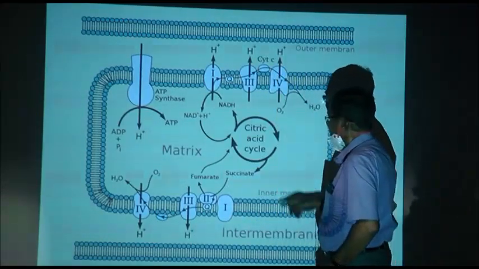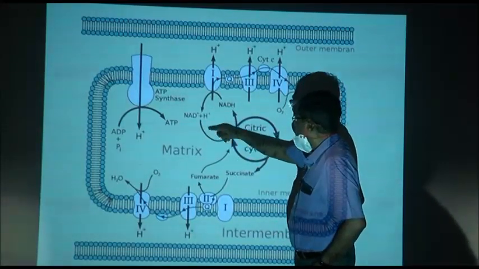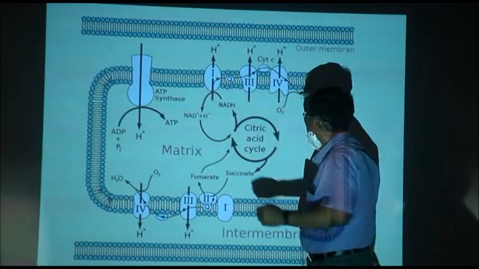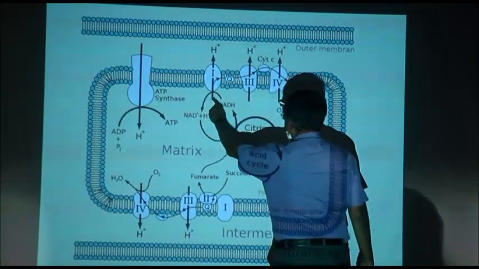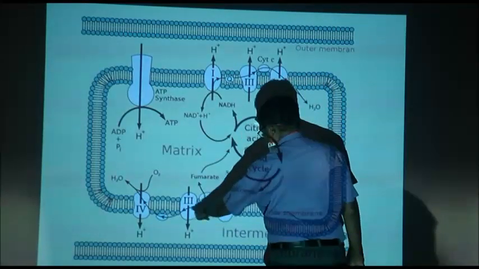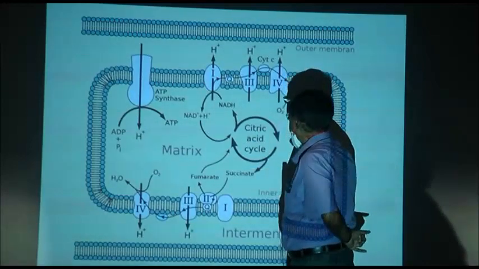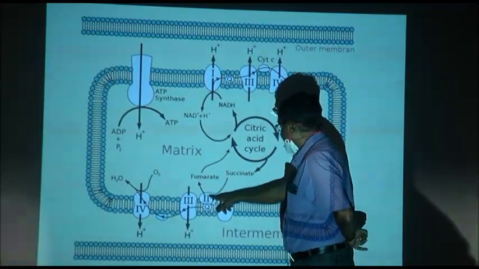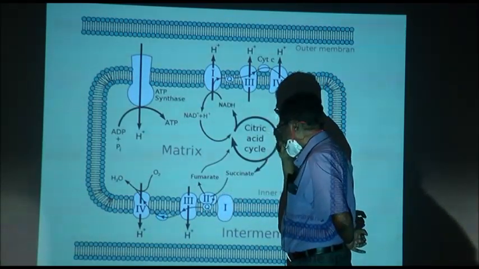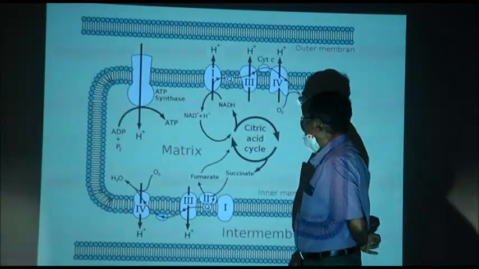Now, what happens is these NADH plus H plus go like this and the hydrogen is released to complex 1 or complex 3 or 4. And complex 2 receives only FADH2. That happens when succinic acid is converted to fumaric acid, at complex 2. Now, complex 1.